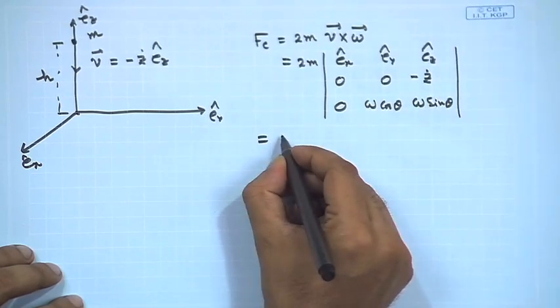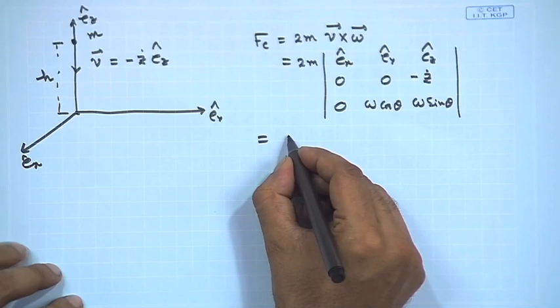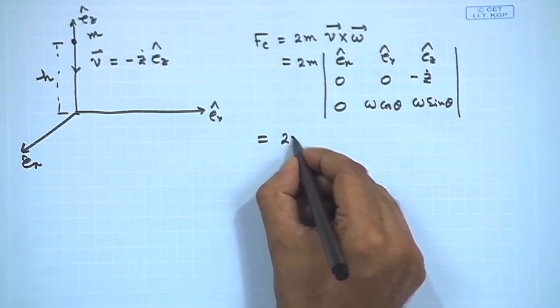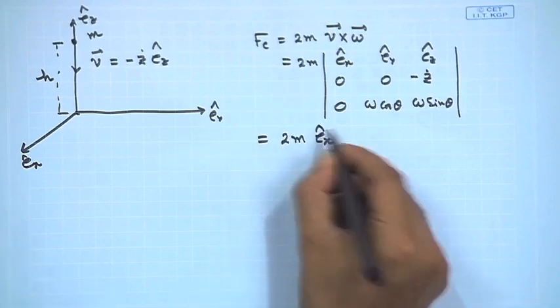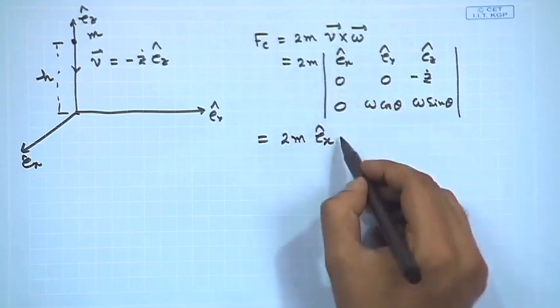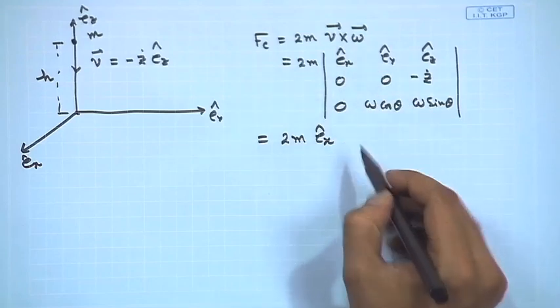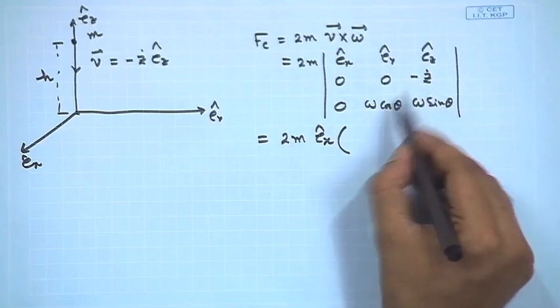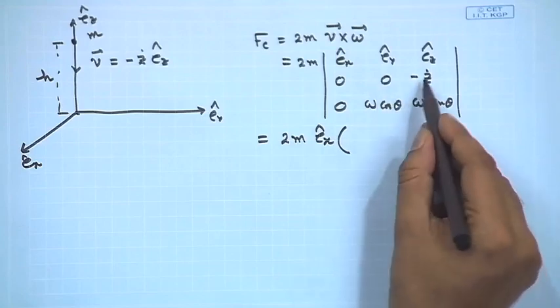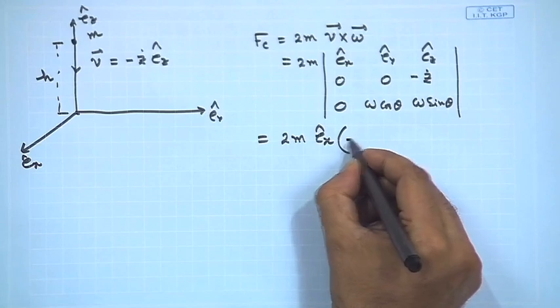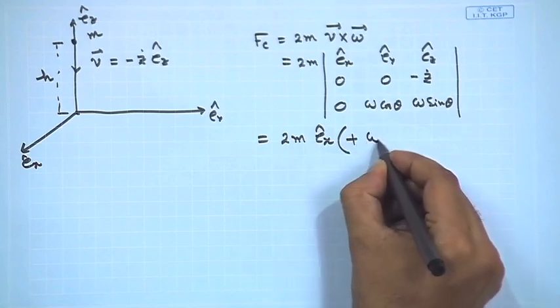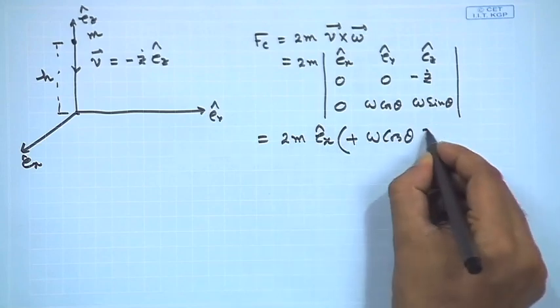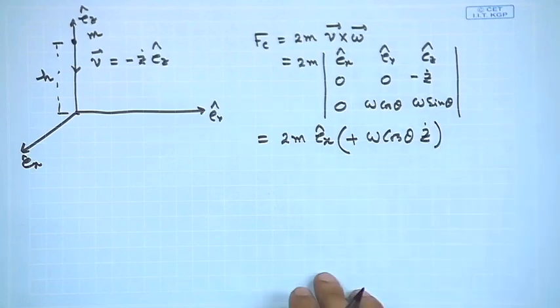So, if we do that, we see finally only the Ex component will survive, because we have a 0 column here. So, if we calculate Ex, it will be this 0 minus of minus. So, there will be a plus omega cos theta z dot, right.